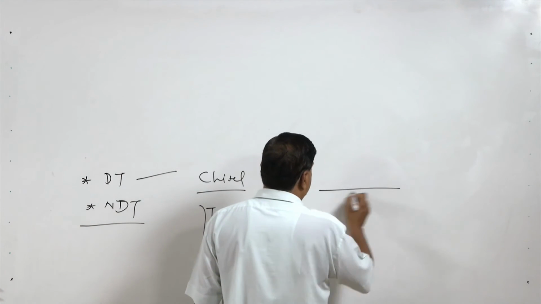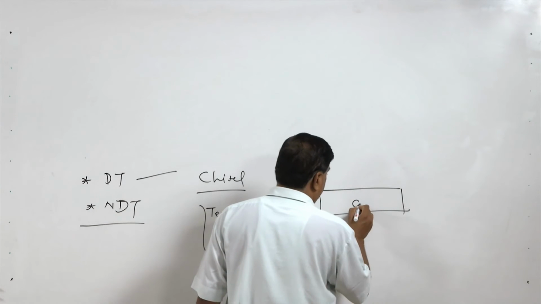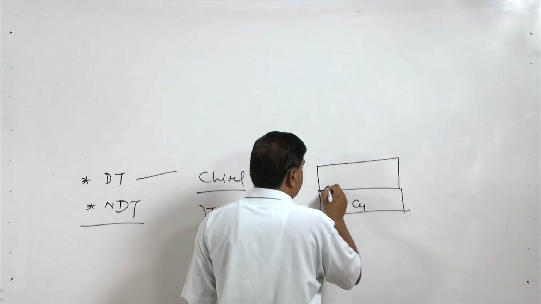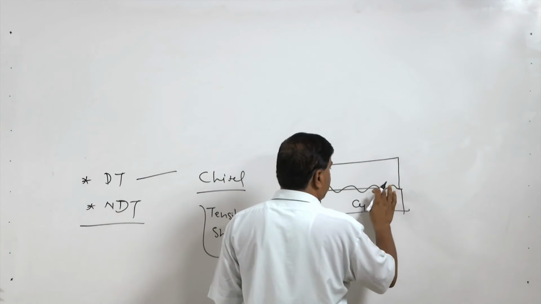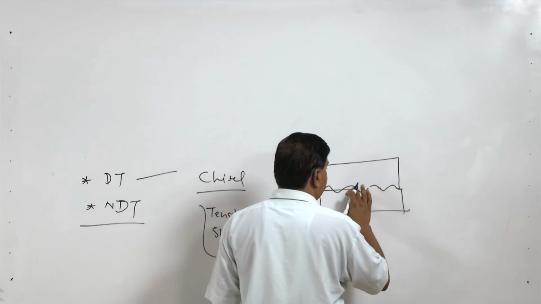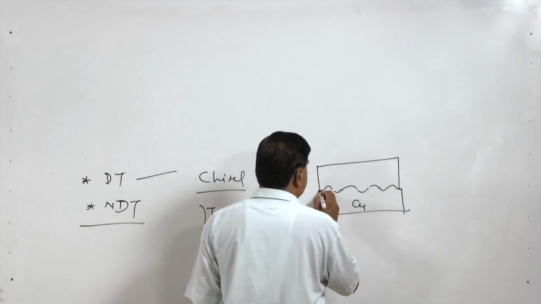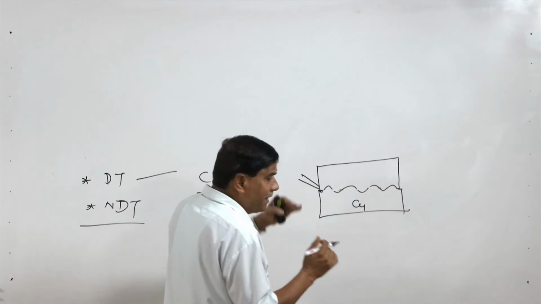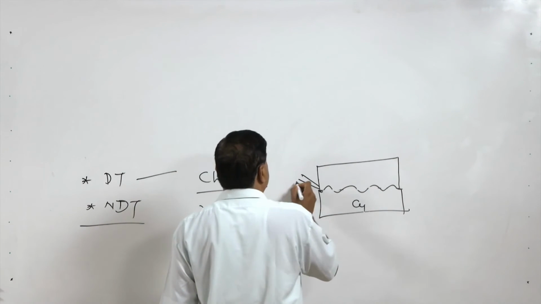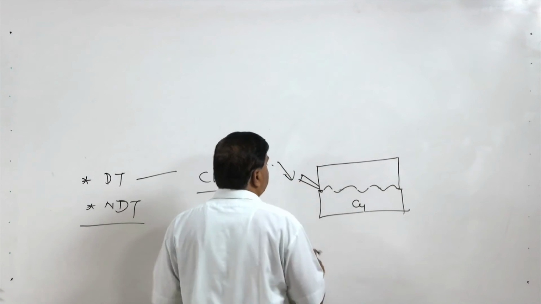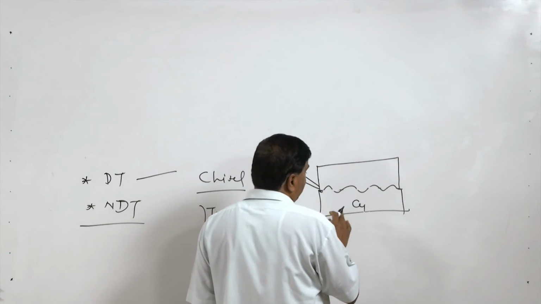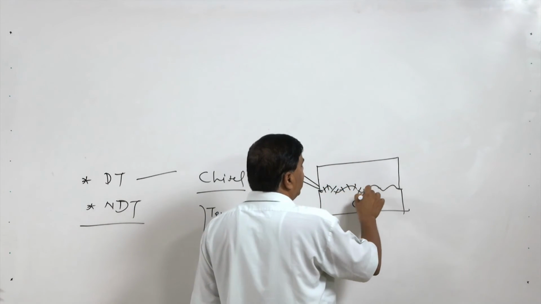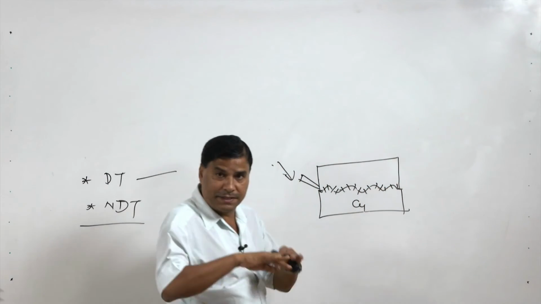Say this is the copper and this is the titanium, and the joint has been developed using the explosive welding process. What is done basically is that a chisel is placed at the interface, and then hammering is done, with efforts made to break the interface. If the separation takes place across the interface, that will suggest that the bond strength at the interface is poor.